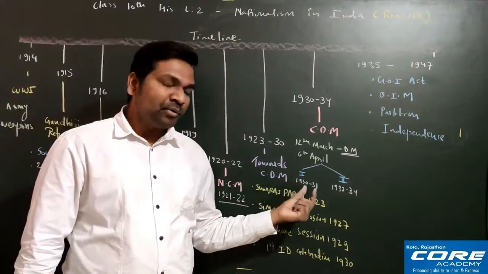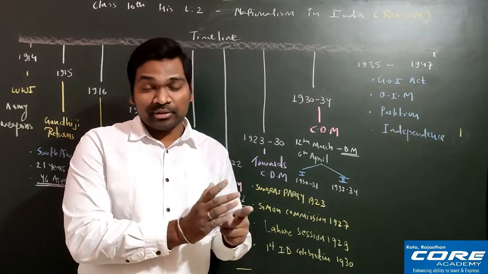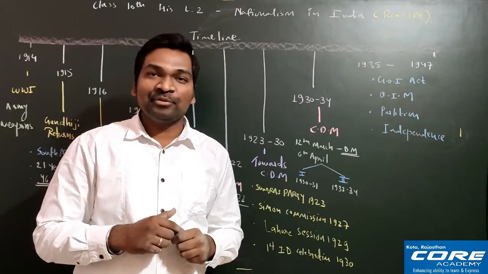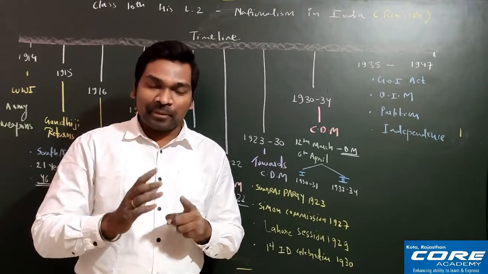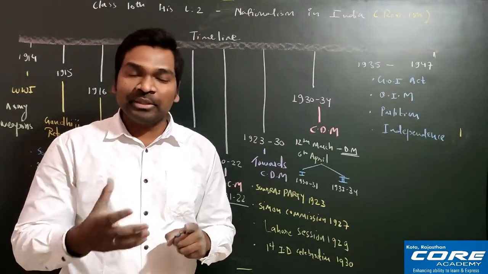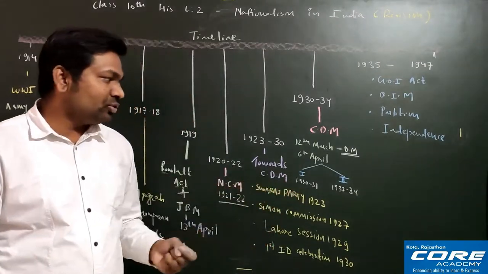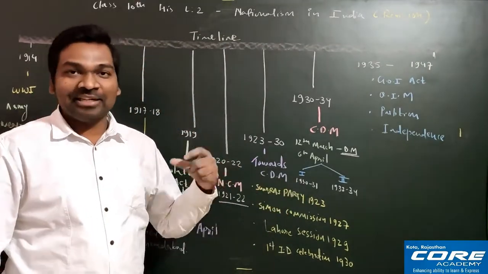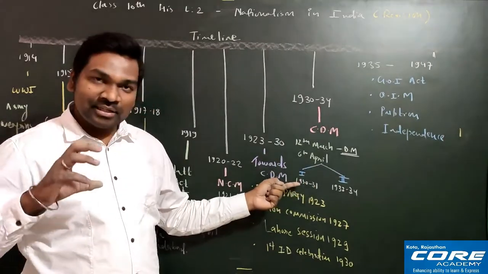Later some people were acting like a middleman. They were in connection with the Indian National Congress as well as with the Britishers. These middlemen made an environment where both the Britishers and the Indian National Congress representatives could talk together about what the solution could be. Through this mediator, Lord Irwin, who initially took Gandhiji very lightly, now took things very seriously because the things were increasing and increasing.